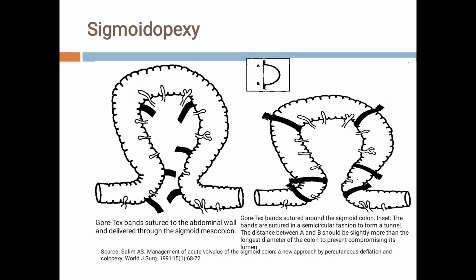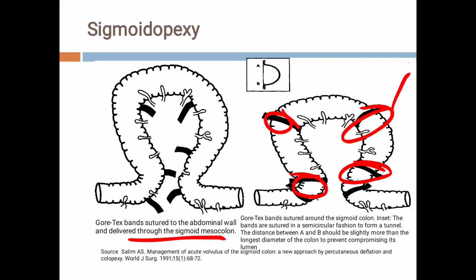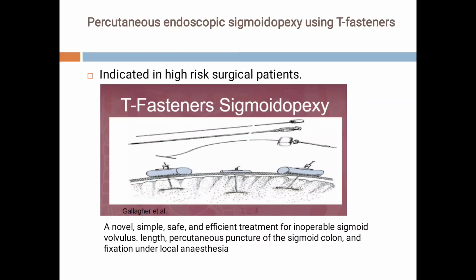So sigmoidopexy. This is a diagram. Again, Gore-Tex bands are sutured to the abdominal wall and delivered through the sigmoid mesocolon. So these are the bands. They are delivered through the sigmoid mesocolon and then fixed to the abdominal wall. Sigmoidopexy means fixation of the colon so that it will not lead to torsion.